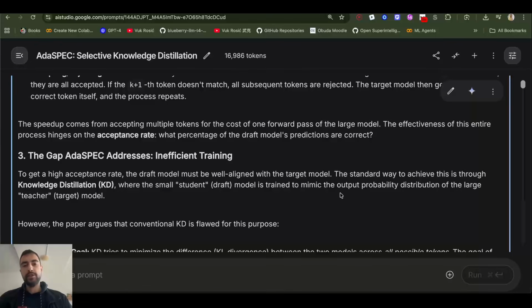And this is usually done by distillation. So you generate text with the big model and then train the small model to generate the same text. And it will generate similar text, although it's smaller, so it will not be as smart. It will not be able to fully generate the same text. But it will be very similar.